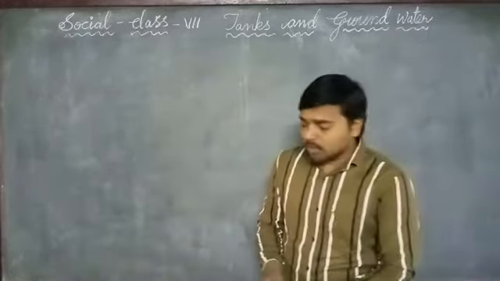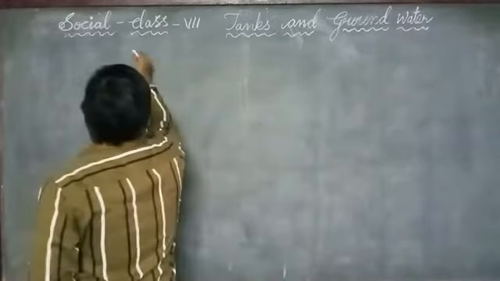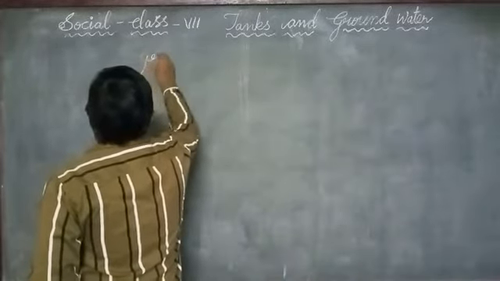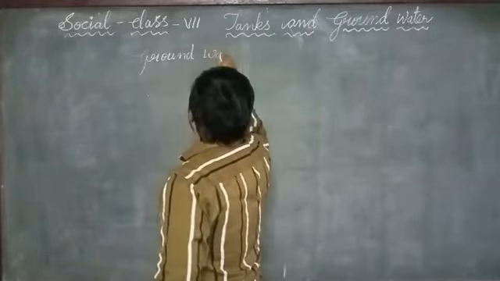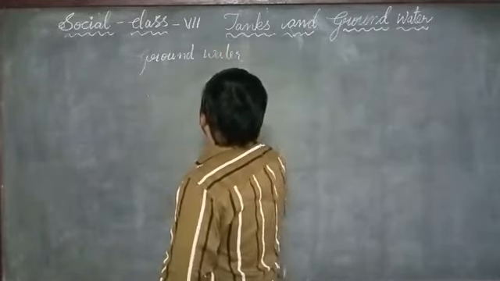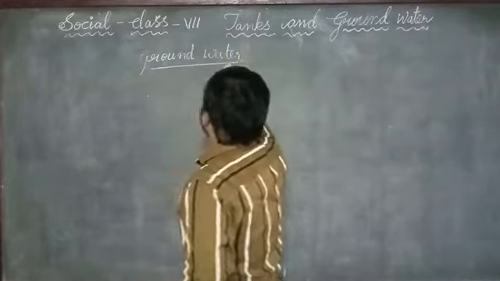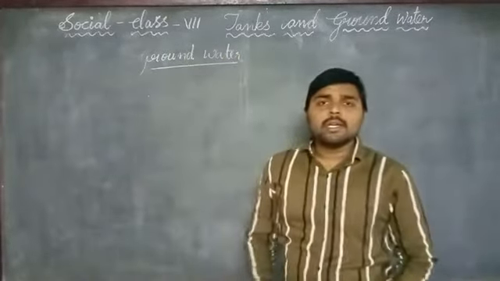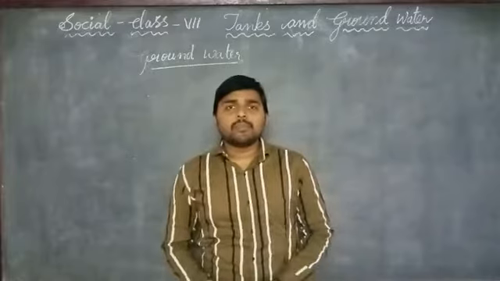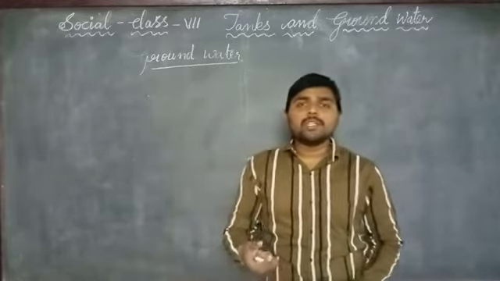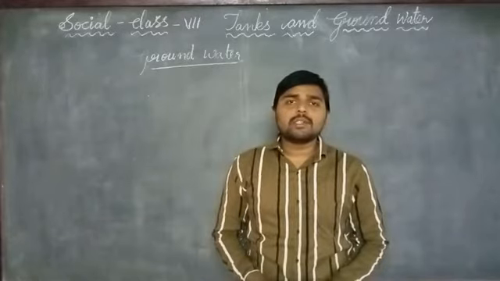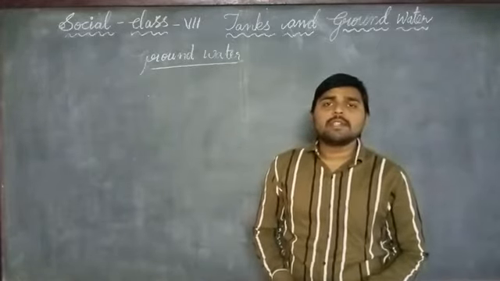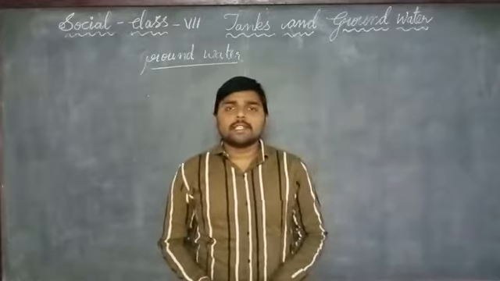How will groundwater form? Groundwater is formed due to the storage of water on the surface of the earth in the form of ponds, dams, rivers, canals, etc.